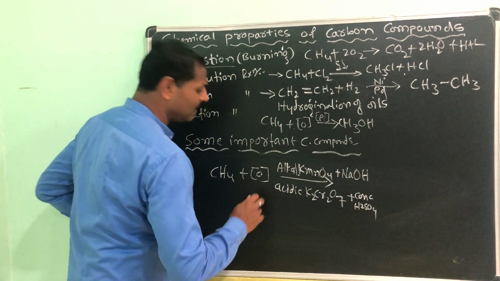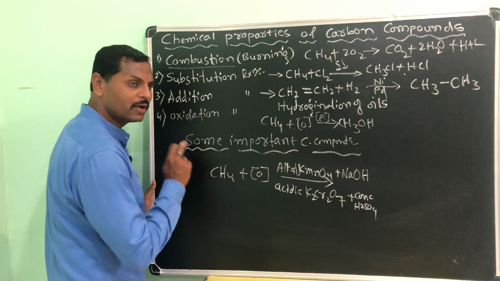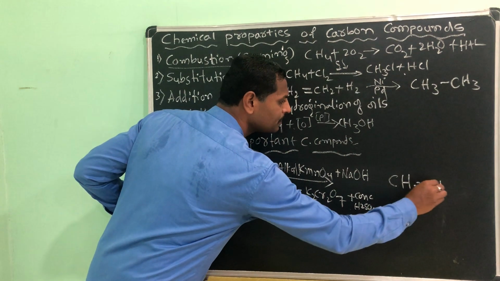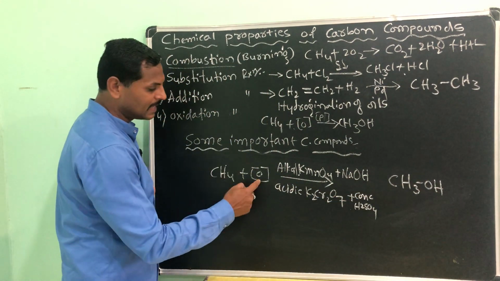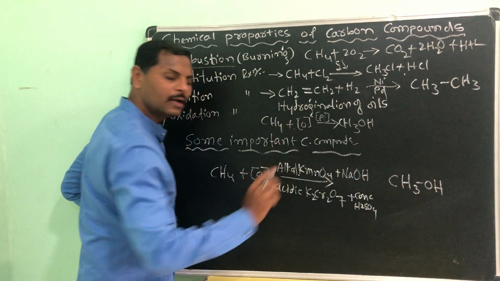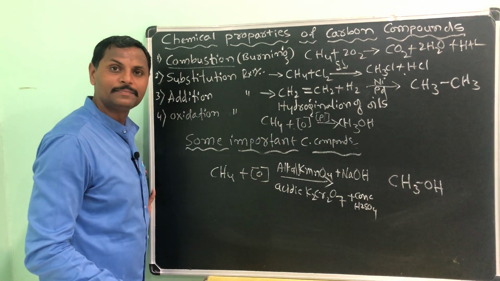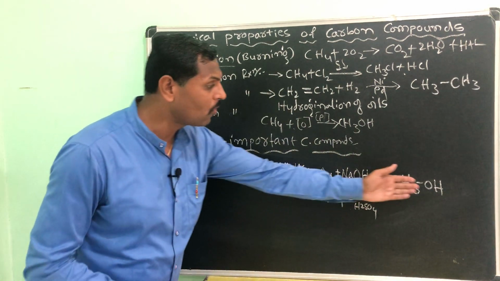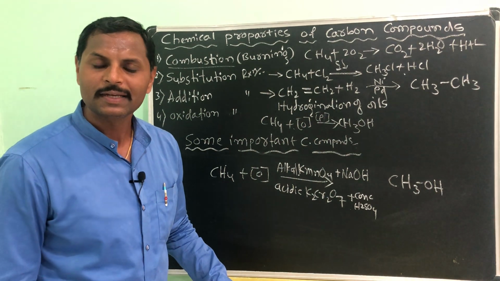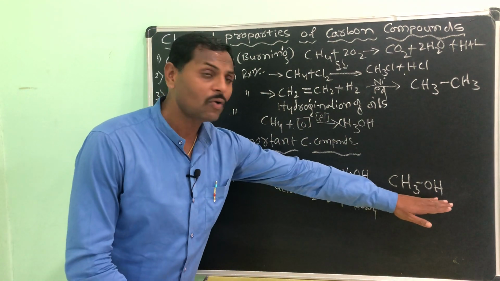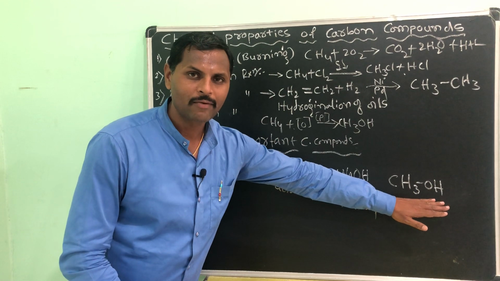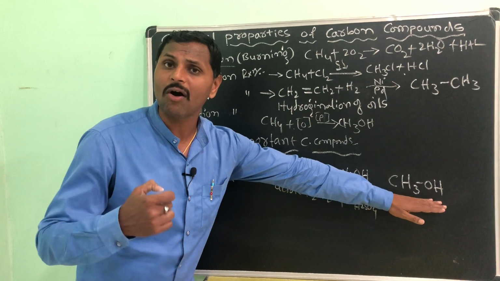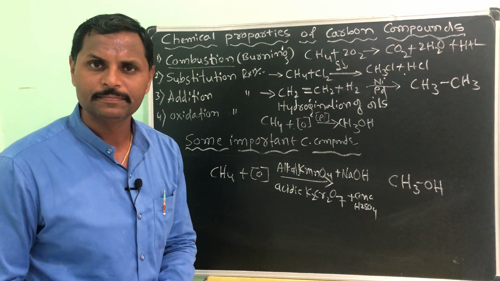If you are doing partial oxidation, CH4 is there, simply add one O to it and you will get CH3OH. One hydrogen is added with the oxygen and you will get methanol or methyl alcohol. You know that OH is an alcohol group, right? The suffix we use for OH is OL. We studied it in the previous video, where we covered all the functional groups.